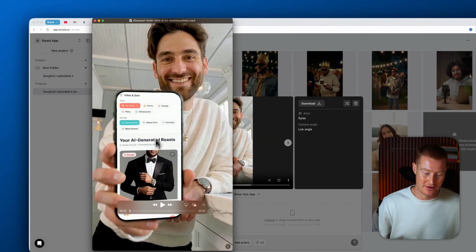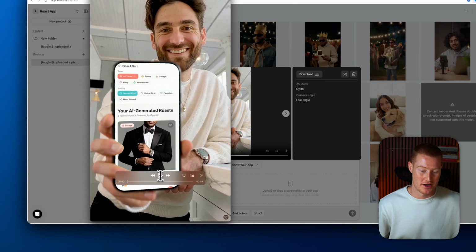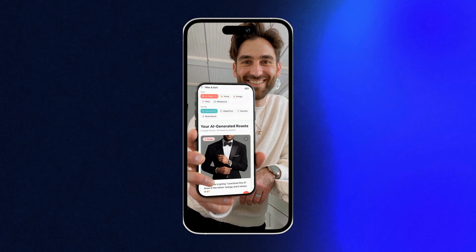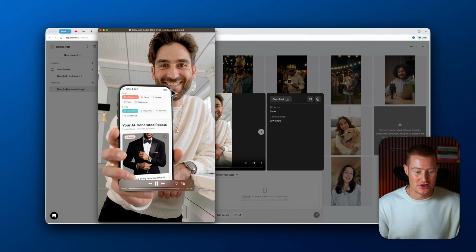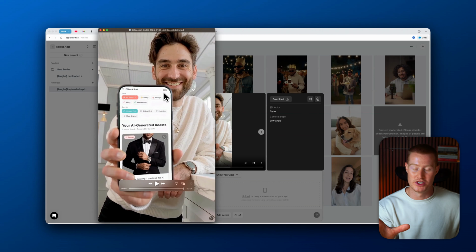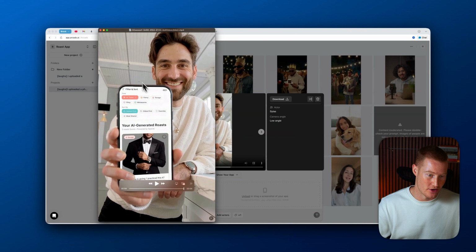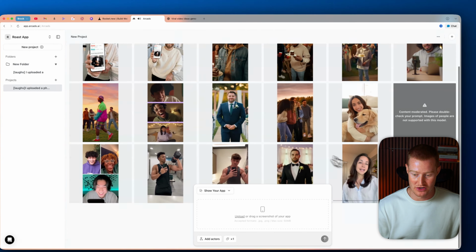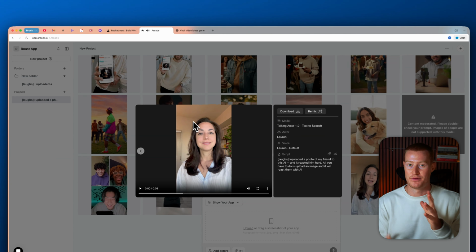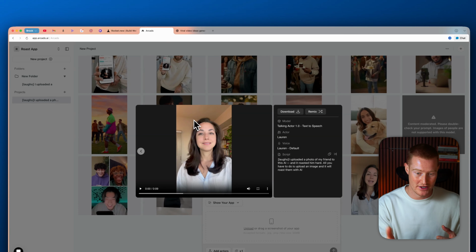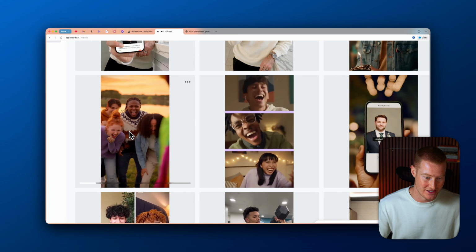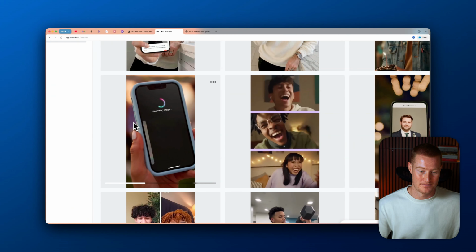A couple of minutes later, we have our AI generated video. Let's take a look at it. So as you can see, it's nothing crazy, but it is our actor holding up a screenshot of what our app looks like. So this is a way that we could add B-roll into an existing video. Like for example, we could take this talking actor and then cut it up, throw that video on top of it in certain areas. And then we also have our standalone videos like these ones right here that are basically like skits that we could use for posting on TikTok or Instagram or wherever we want to promote our